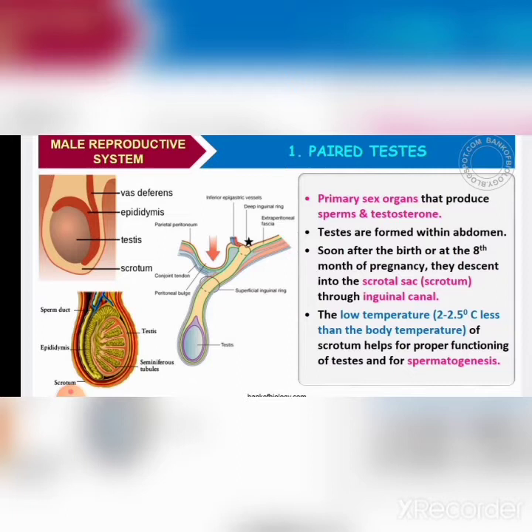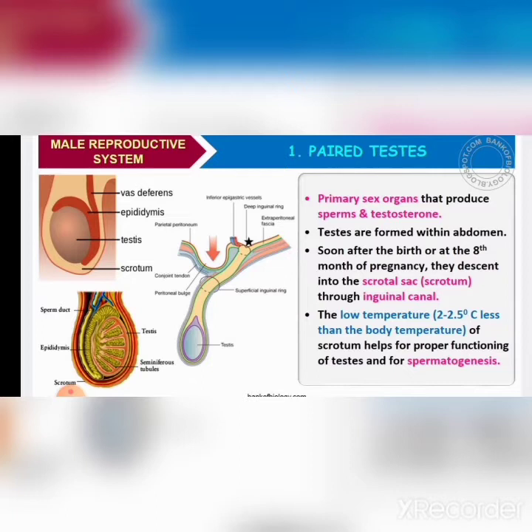So the testis is the most important organ of the male reproductive system. It is protected by a sac-like structure called the scrotum, which holds the testes.